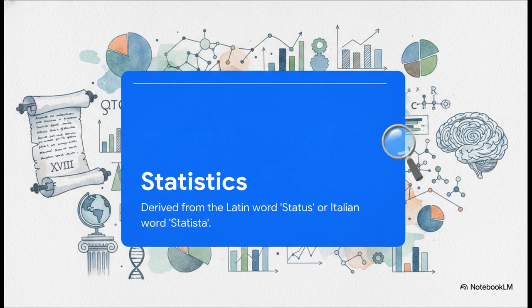started, because the history here is actually pretty fascinating. The word statistics first popped up around the middle of the 18th century, and whether you trace it to the Latin word status, the Italian statista, or the German Statistik, they all translate to the exact same concept, a political state. You see, originally, statistics was strictly a tool for governments. It was all about statecraft, collecting data for administrative purposes. Fast forward to today, though, and the scope is vastly wider. It's now a foundational branch of mathematics that we use in almost every field of inquiry imaginable.